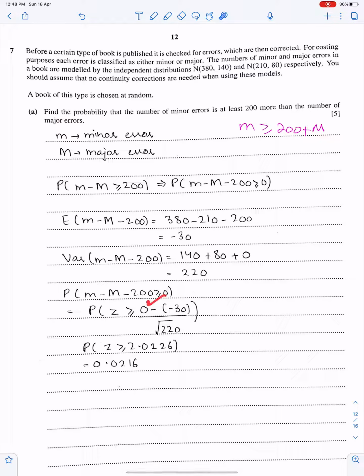See, this 0 is here, this mean is here, and this variance is here. I mean, square root of variance, because we write standard deviation here. Give your answer up to 3 significant figures.